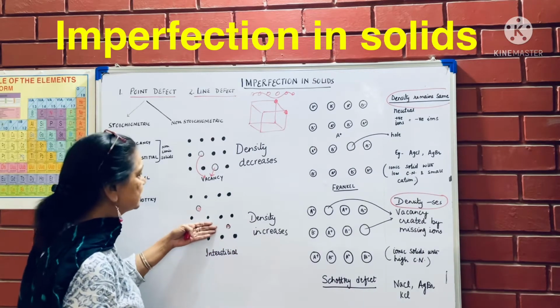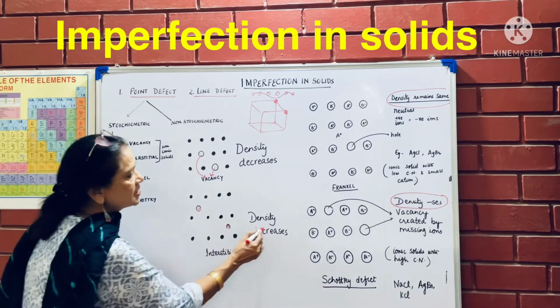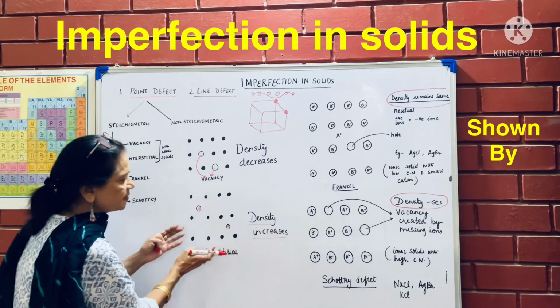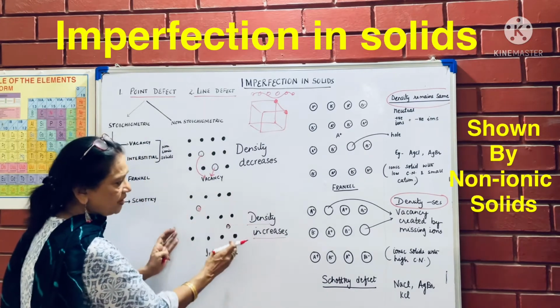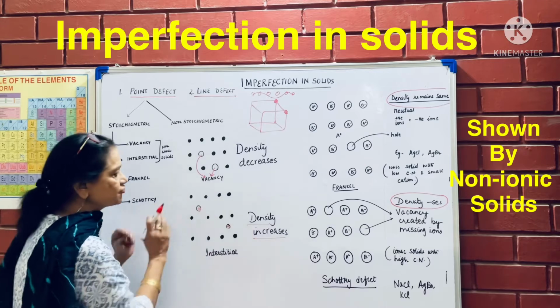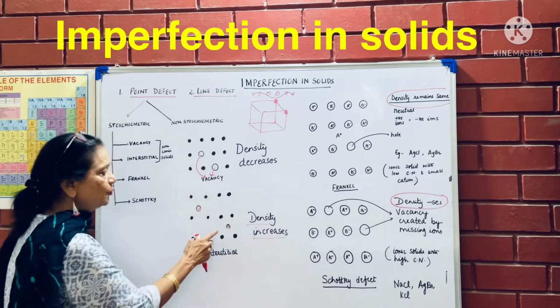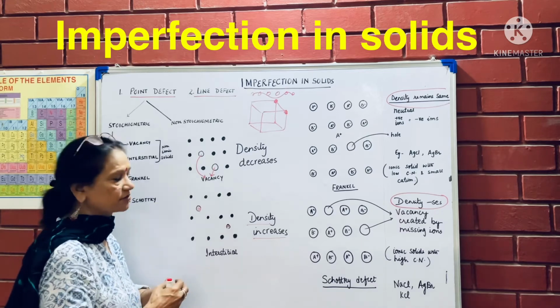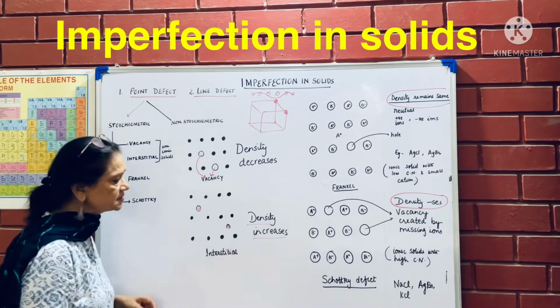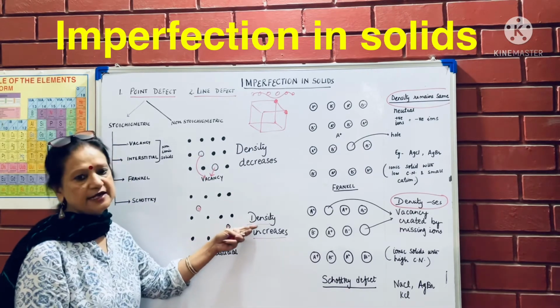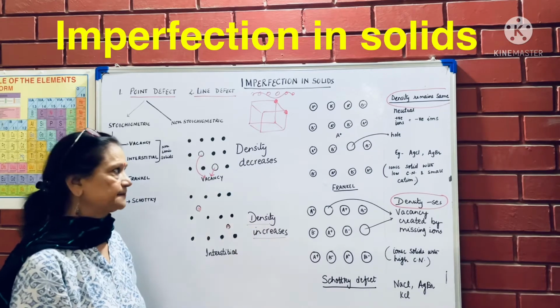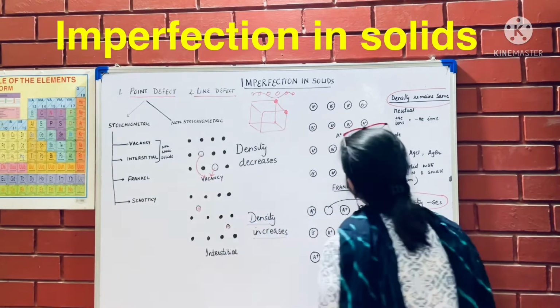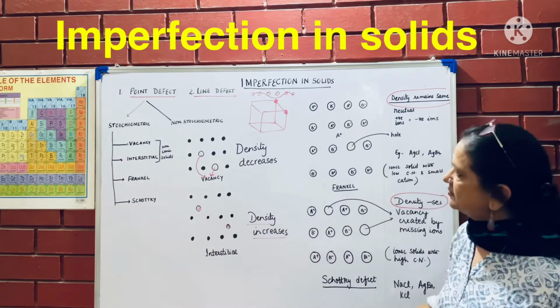So we'll say this is interstitial defect. Now density is going to increase because particles should have been only these many, but some extra particles have come inside, which are present in the interstitial spaces between the crystal, and density will increase.